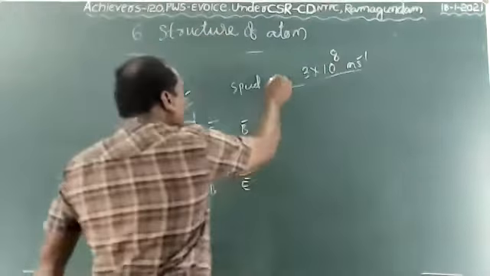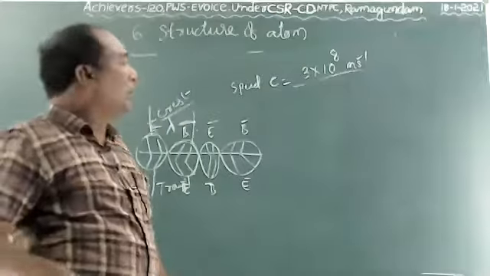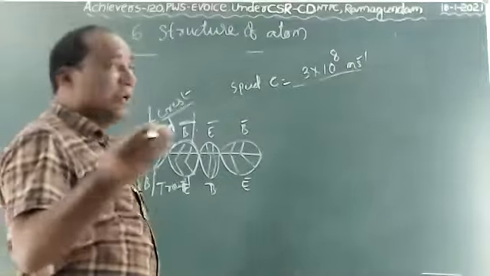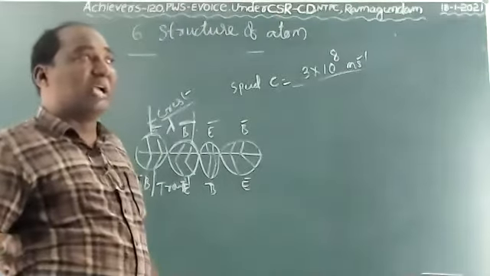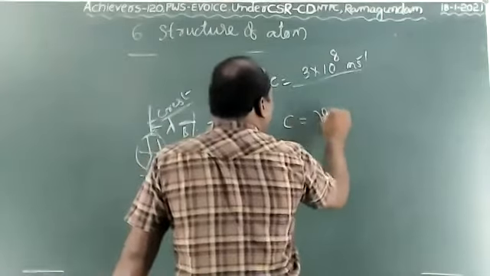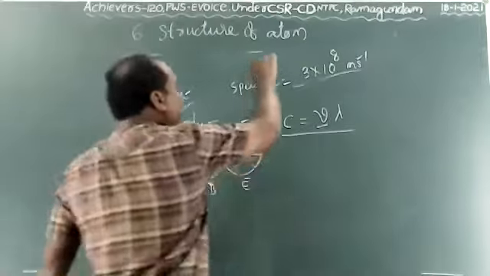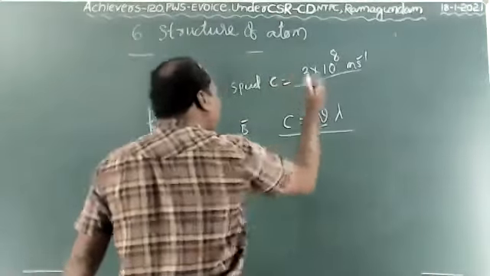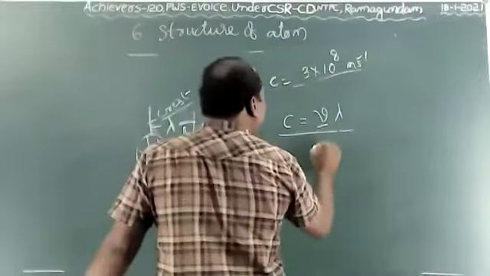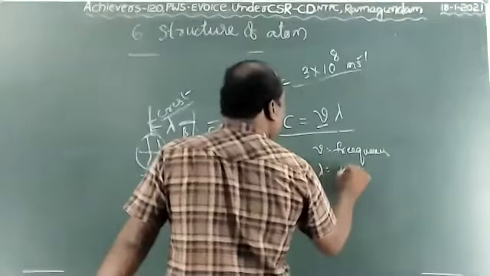The speed of light formula we can use for sound waves and light. So the relation between speed of light is C equals nu lambda. Nu means frequency, children. This equation we can use for sound waves also. C equals nu lambda. Nu means frequency, lambda means wavelength.